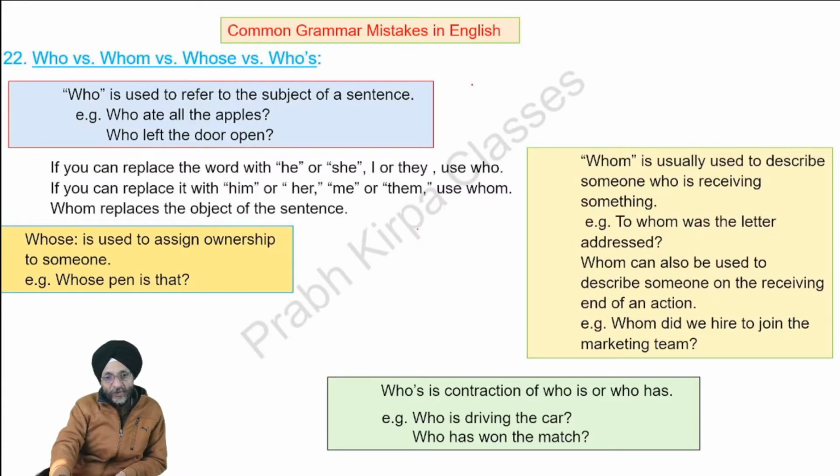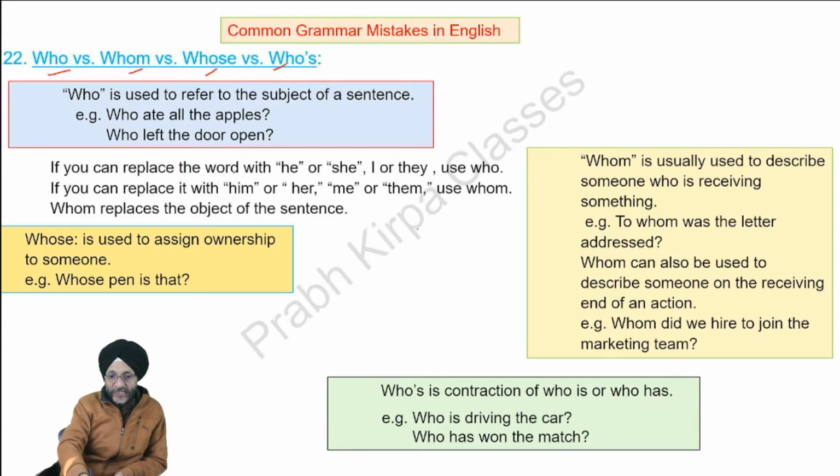Sometimes we may get confused whether we are to use the word who or whom. Sometimes we may also get confused about whose or who's. So let us understand each and every term one by one. Who is used to refer to the subject of a sentence. For example, who ate all the apples? Who left the door open?